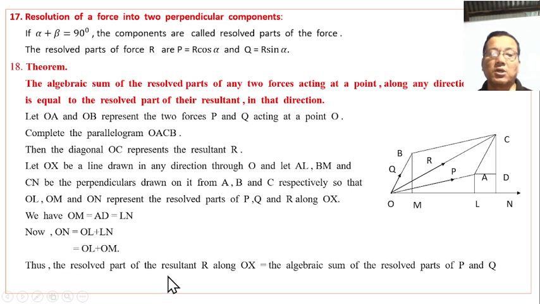Thus the resolved part of the resultant R along OX is equal to the algebraic sum of the resolved parts of P and Q along OX. This theorem is proved, and it is used in higher studies.